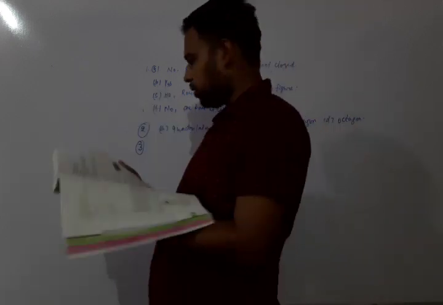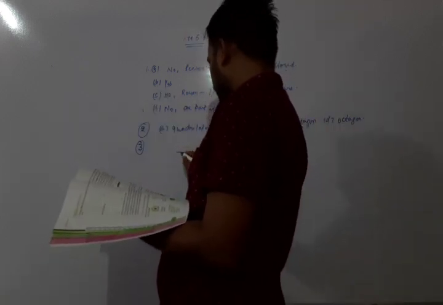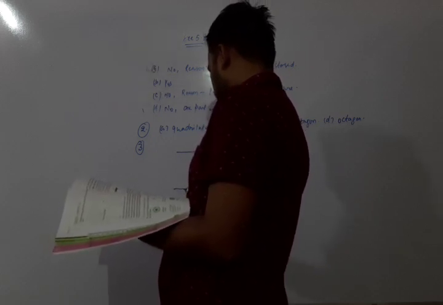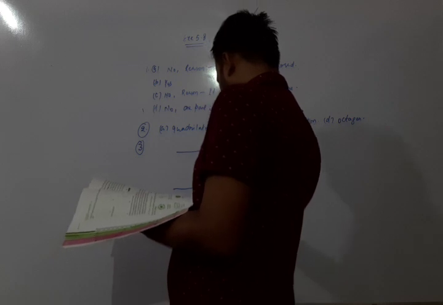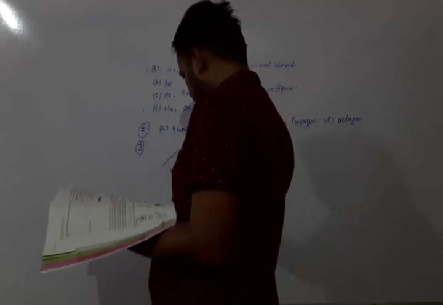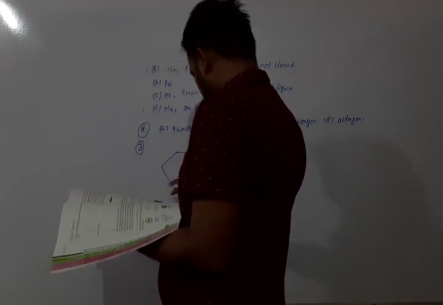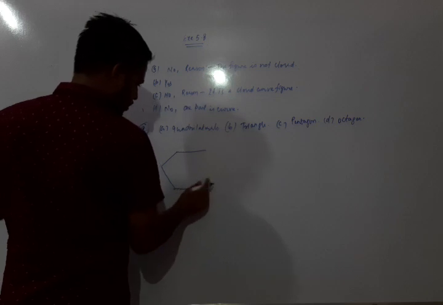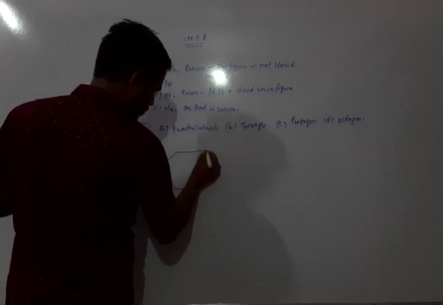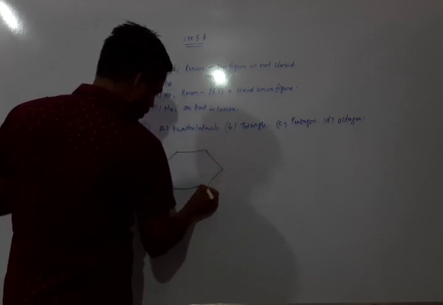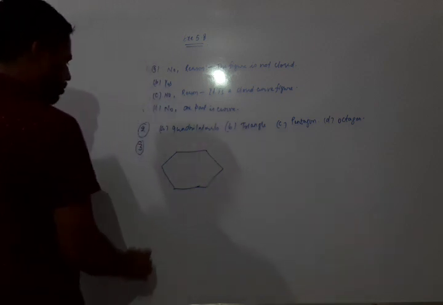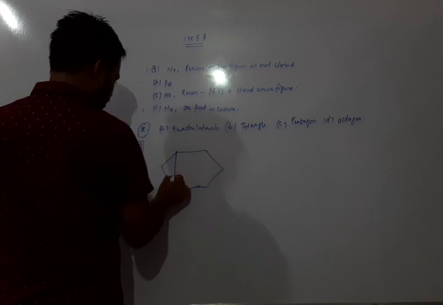We have to draw a regular hexagon, and then draw a triangle by joining any 3 vertices.